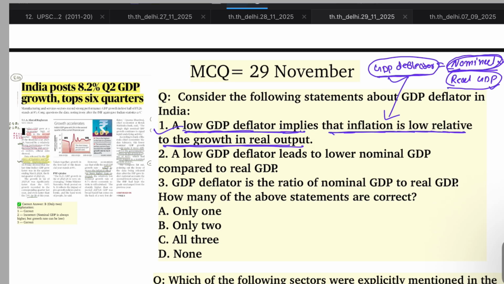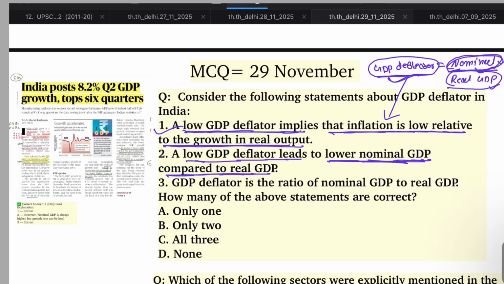Second, a low GDP deflator leads to lower nominal GDP compared to the real GDP. It is not lower nominal GDP. Nominal GDP is always higher than real GDP, since it includes inflation. But the growth rate of nominal GDP might be low, and that defines the low inflation. Nominal GDP cannot be lower than real GDP unless there is deflation.